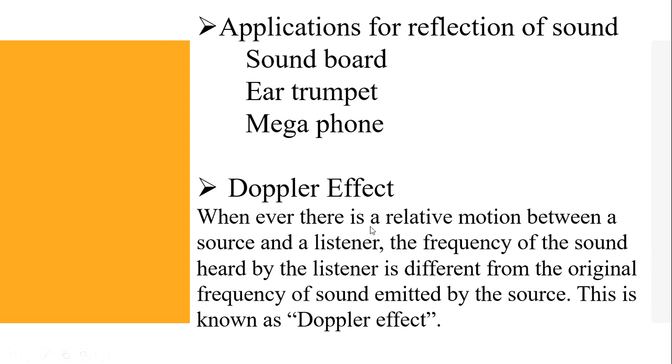If there is a relative motion between a source and a listener, the frequency changes, so the Doppler effect will produce. So what is called Doppler effect? Whenever there is a relative motion between a source and a listener, the frequency of the sound heard by the listener is different. That is the sound having high pitch and low pitch, if there is a relative motion between source and a listener. From the original frequency of the sound emitted by the source, that sound is different when we compare with the original sound of the source. So it is known as Doppler effect.